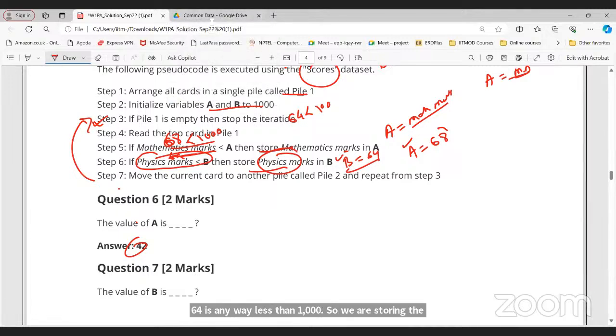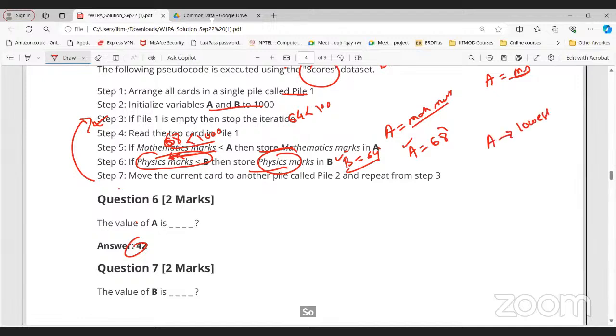Not the last card's value. A will give you the lowest marks in mathematics, and B will give the lowest marks in physics. If you observe, it will keep on updating the value of B. Yes, got it now.